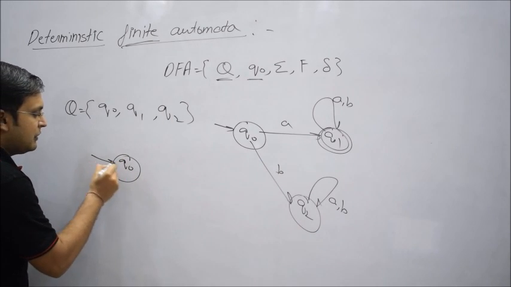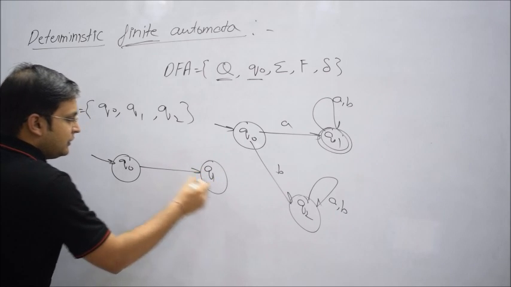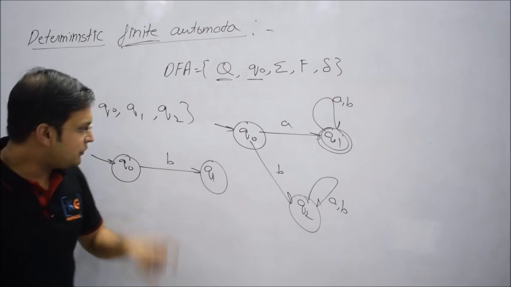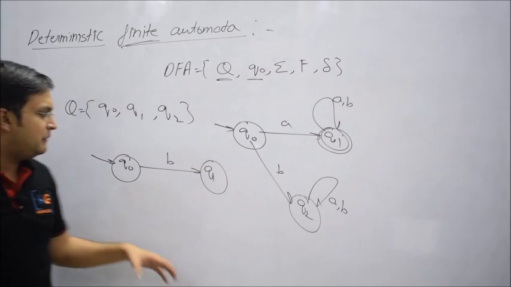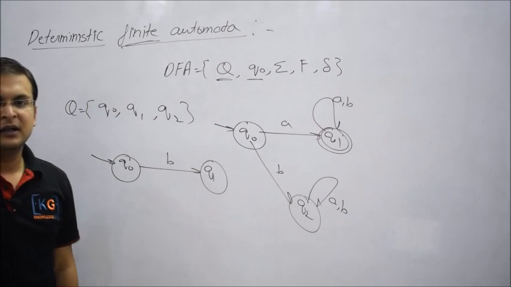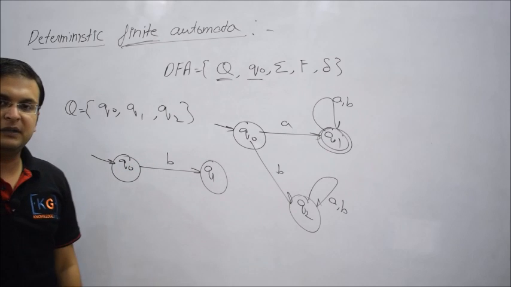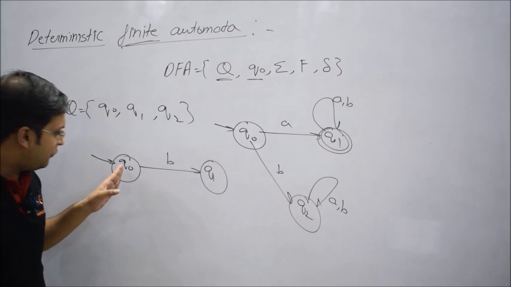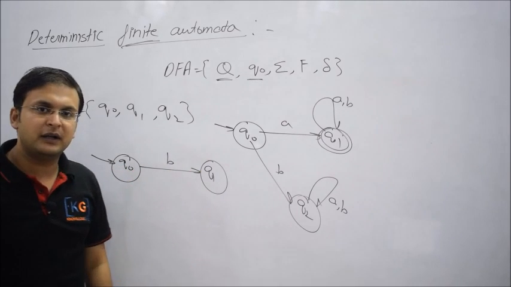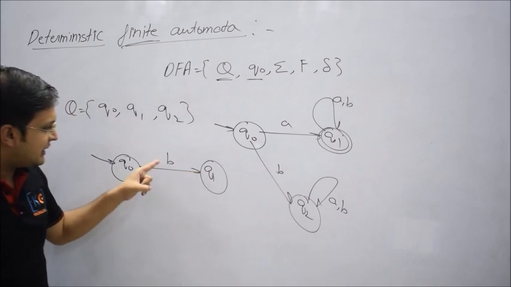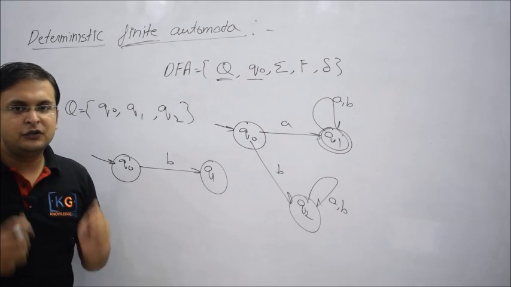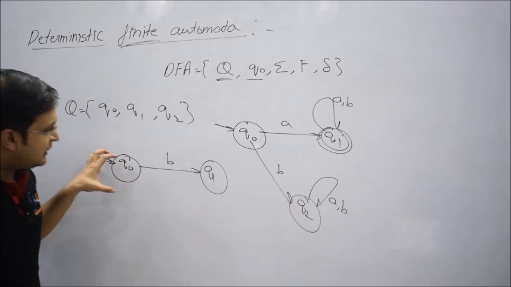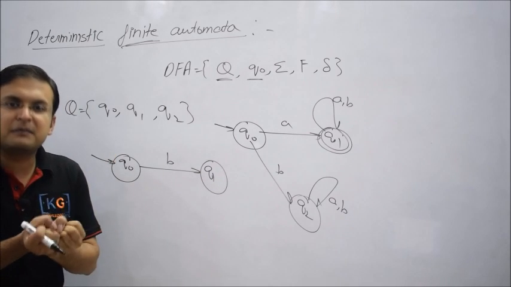For example, currently you are on state Q naught, and that is a machine, a temporary logic. If I ask you, right now you are on state Q1, can you tell me which was the last symbol you have scanned? Answer is yes, it is certainly B. Why? You see, there's only one initial state, which is Q naught, and if you want to come from Q naught to Q1, the transition edge contains B. It means you require a B to come from Q naught to Q1.